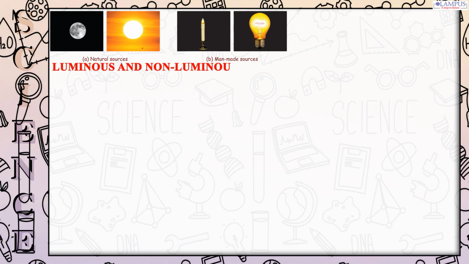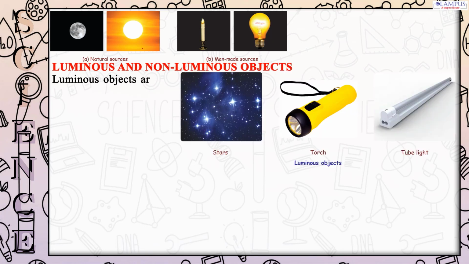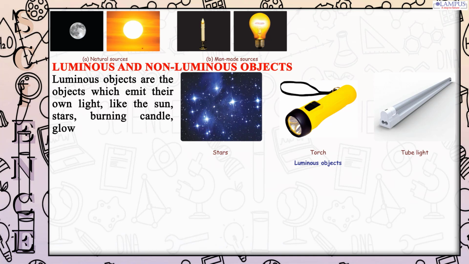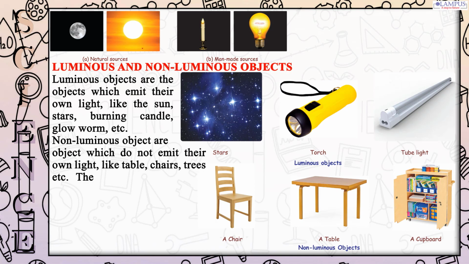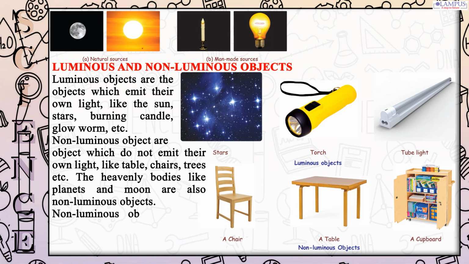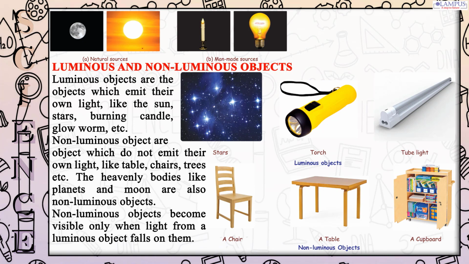Luminous and non-luminous objects. Luminous objects are the objects which emit their own light, like the sun, stars, burning candle, glowworm, etc. Non-luminous objects are objects which do not emit their own light, like table, chairs, trees etc. The heavenly bodies like planets and moon are also non-luminous objects. Non-luminous objects become visible only when light from a luminous object falls on them.